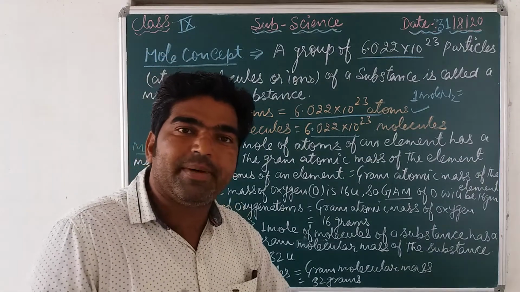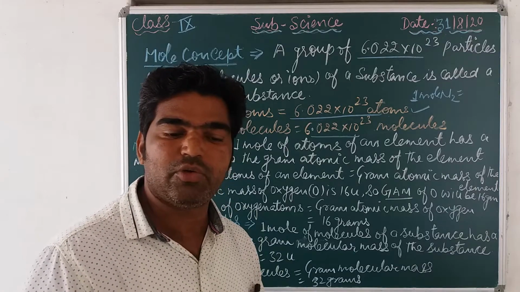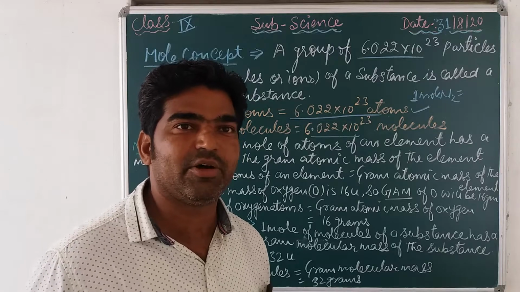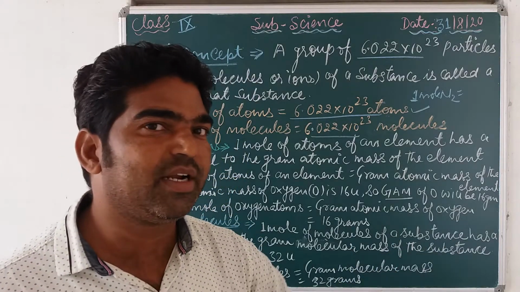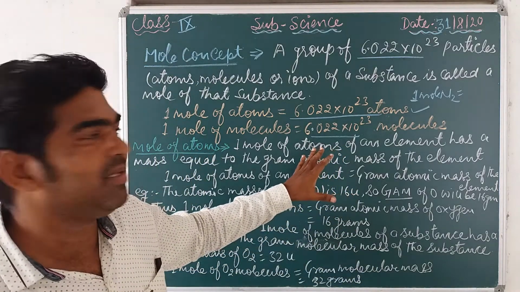So they know that if they take 1 kg of 5 rupee coins or 2 rupee coins, the quantity is fixed, maybe 50 or 60. It is just like what we see in the case of 1 dozen bananas. 1 dozen means 12 pieces. The same thing is happening here.